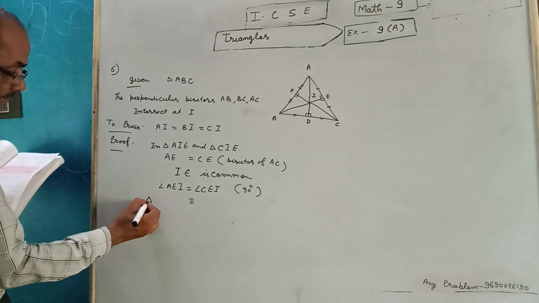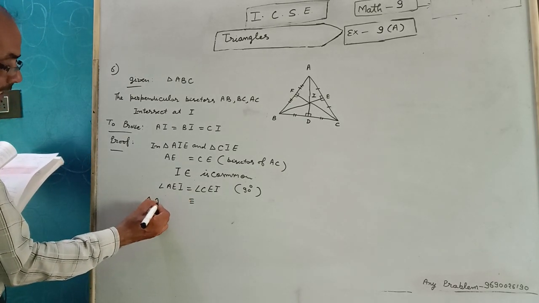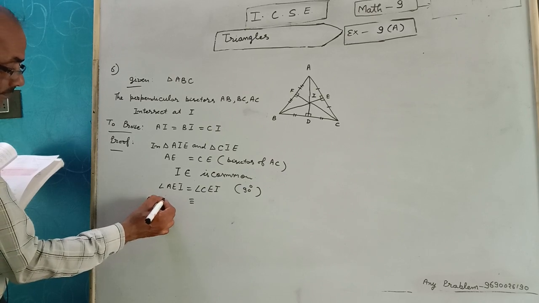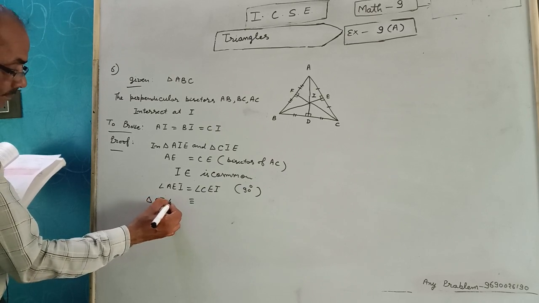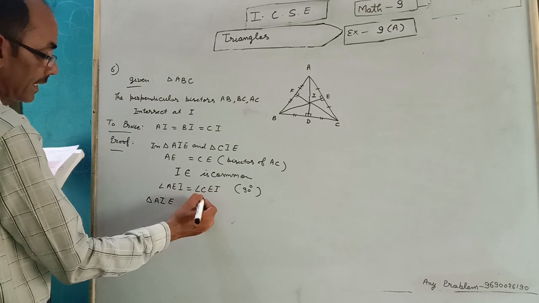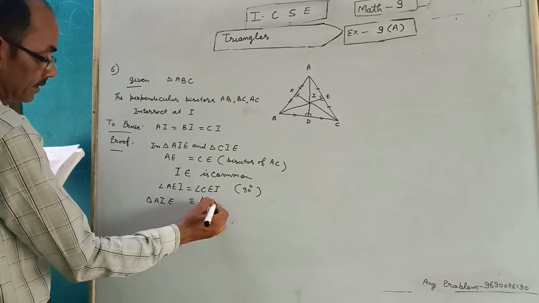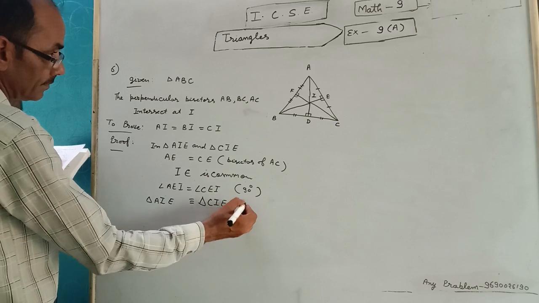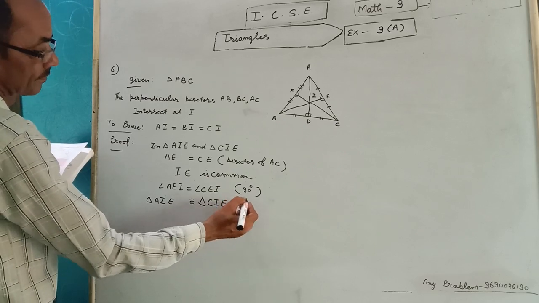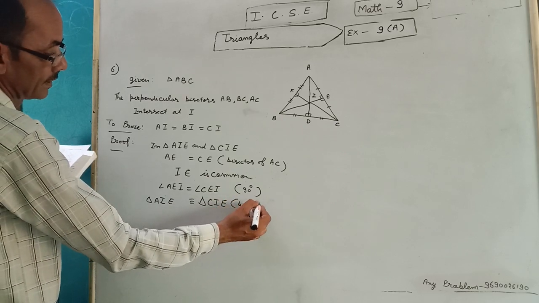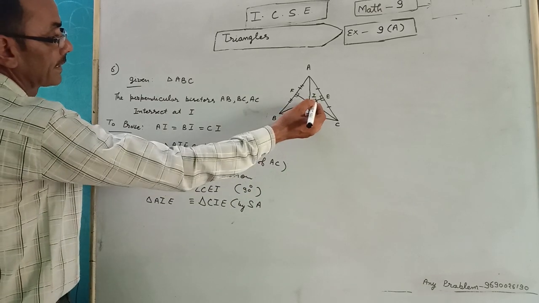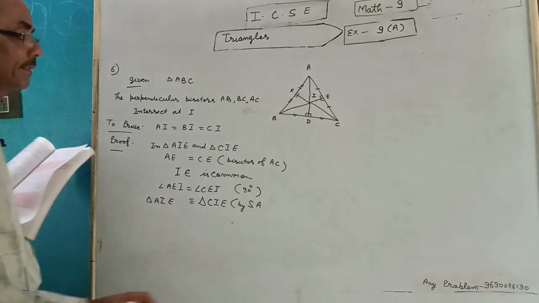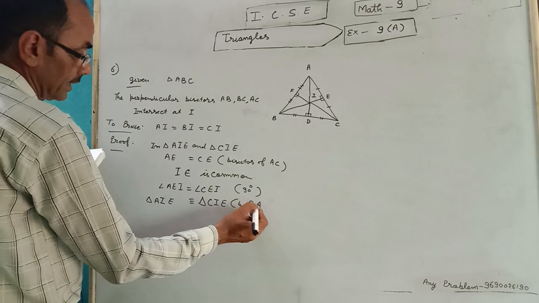Triangle AIE congruent triangle CIE by SAS. This side will be common. SAS.